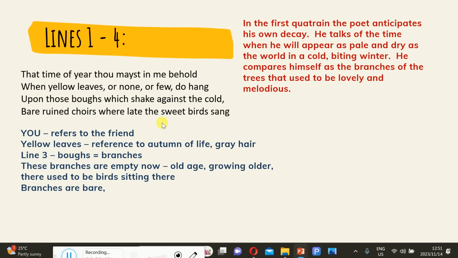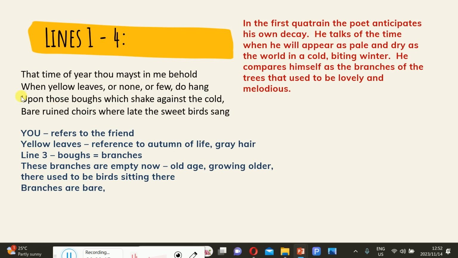The wind and the coldness shook off the branches, and already even the branches don't have a leaf because the leaves are yellow and there's nothing hanging there, or only a few leaves are left. And even the bare means naked or in the absence of something. Ruined: when you ruin something, it's when you destroy it. So again, I'm going to take you back to what we said when we were discussing poetry, that you check diction and how images are portrayed, if not painted in a picture, to drive a particular idea home.